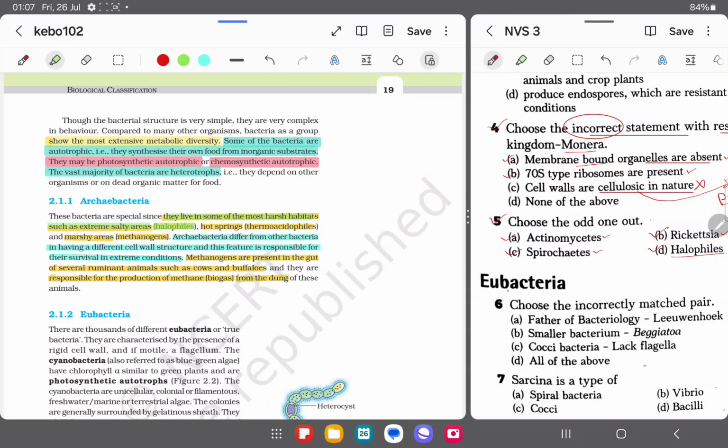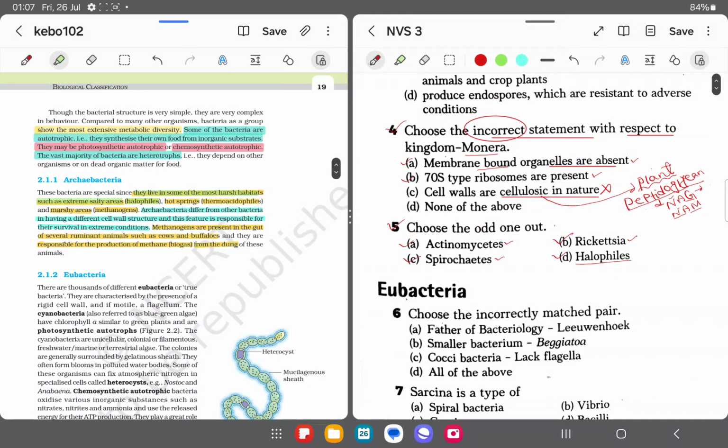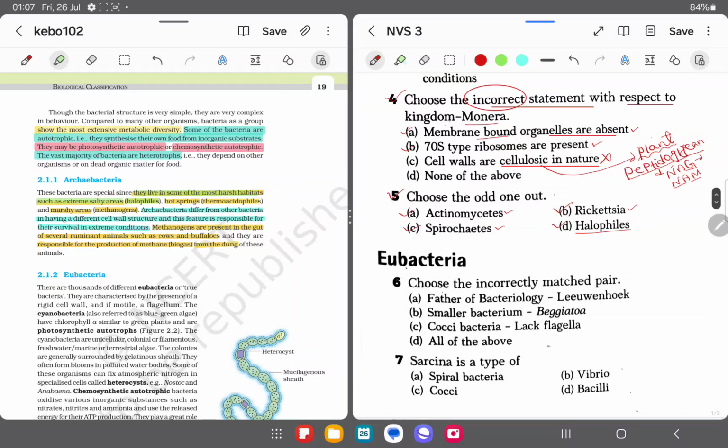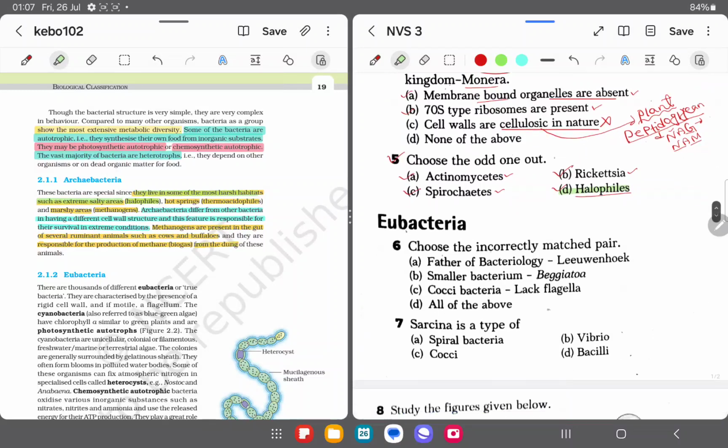They are called the halophiles. It is given there. So halophiles, here you can see the halophiles it is given. So halophiles will be the correct option. It is the odd one. Clear? Because it is archaebacteria.